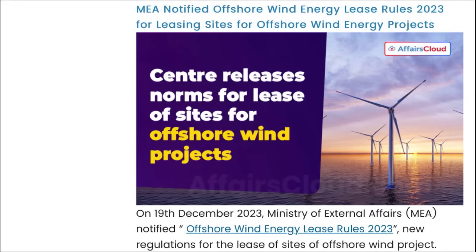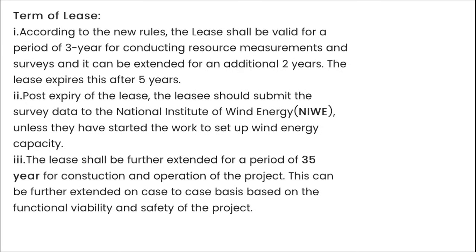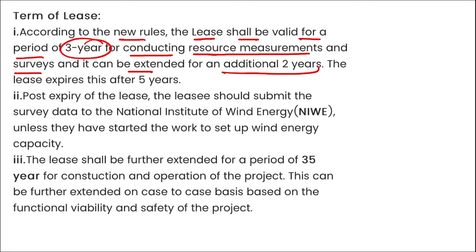According to the new rules, the lease shall be valid for a minimum of 3 years for conducting the resource management and surveys, and it can be extended for another 2 years. That is what? A total of 5 years. Correct? Here you can see, according to the new rules, lease shall be valid for a period of 3 years for conducting resource measurement and surveys, and it can be extended for additional 2 years. Correct? And the lease expires after 5 years.